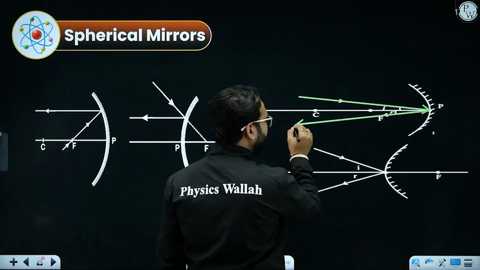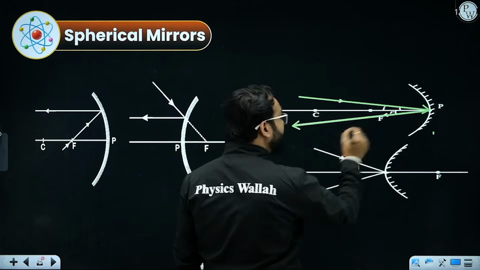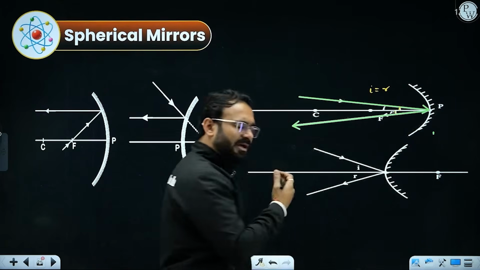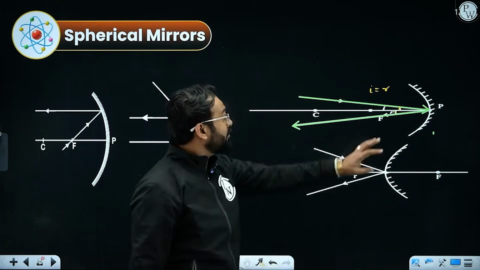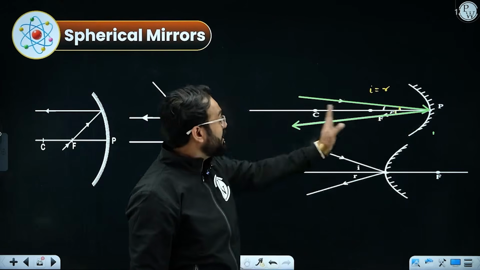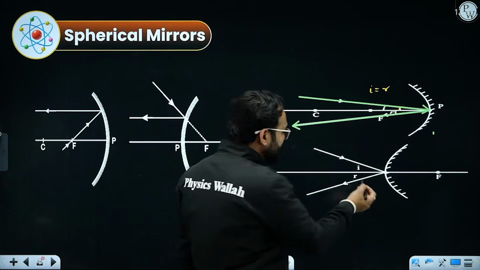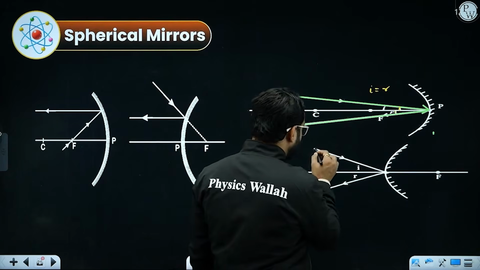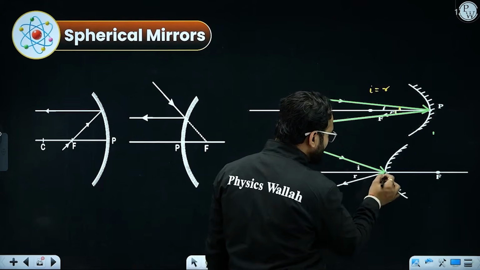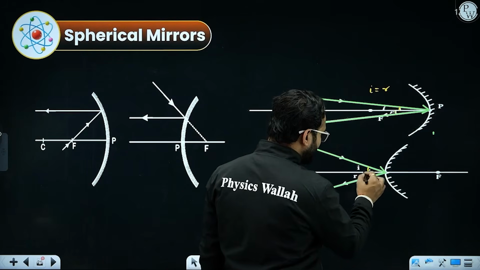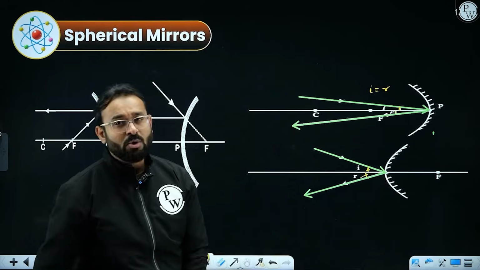The ray of light will be going back by forming the same angle, which means again angle I equal to angle R, which is happening in the previous cases also. But here we can clearly see that it will be making the same angle, same as with the convex. So if the ray of light incidenting on pole, it will be forming the same angle, and that will be equal to each other. Angle I equal to angle R.